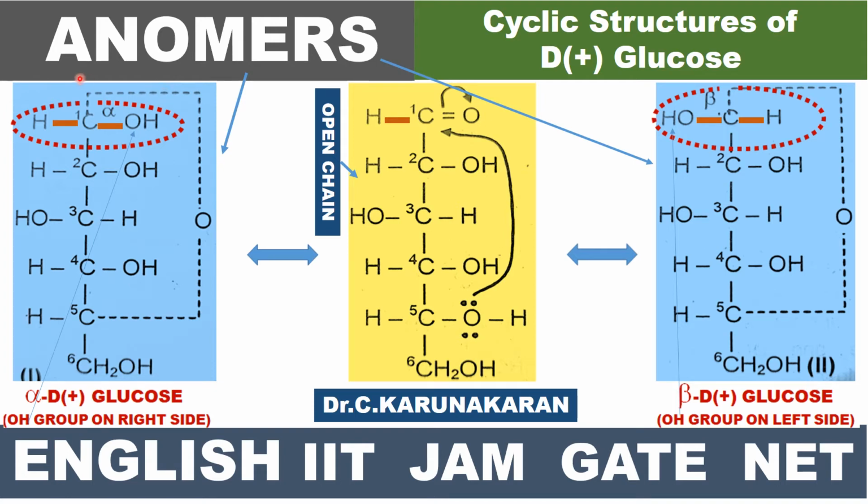Let us study today what are called anomers. Anomers are also called epimers. In carbohydrates, epimers are called anomers. Let us draw the cyclic structures of D plus glucose.